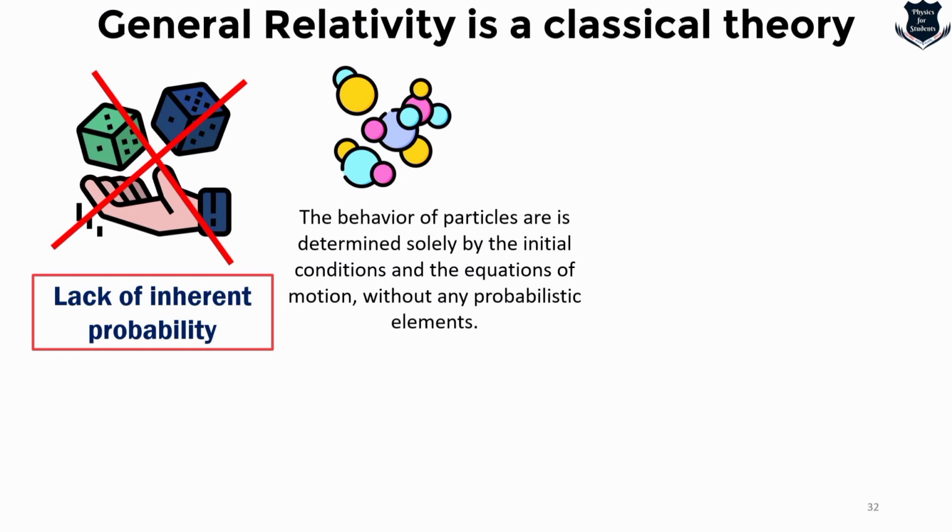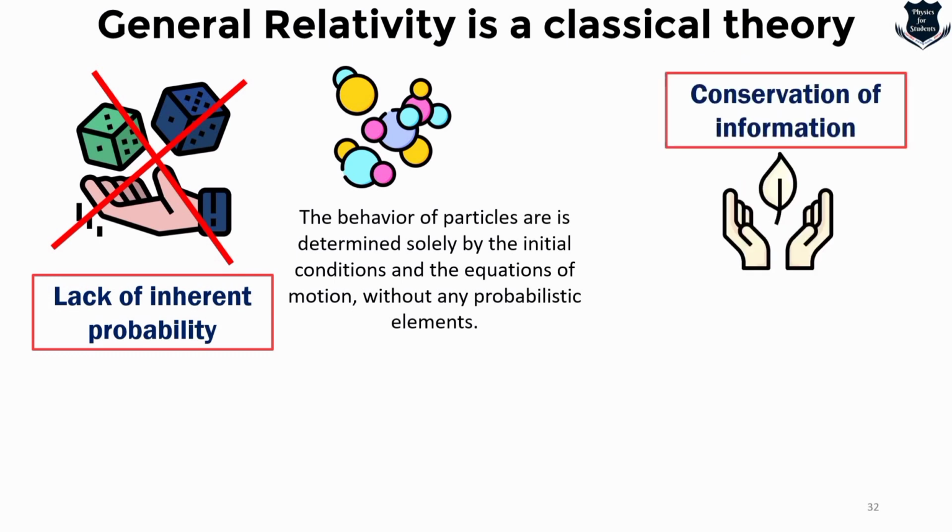So the behavior of particles and objects and the curvature of space-time is determined solely by the initial conditions, just as I showed you, and the equations of motion, and there are no probabilistic elements. There is no inherent probability that would say, no, it might happen this, it might happen that. No, it is not. Behavior is absolutely determined by the initial conditions, and we can predict the future.